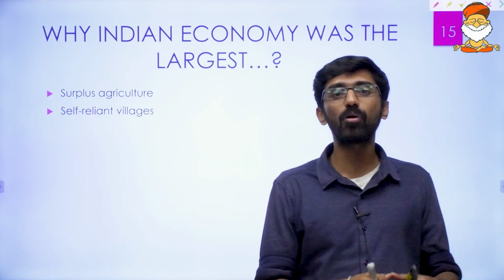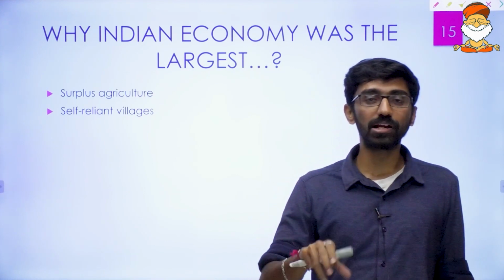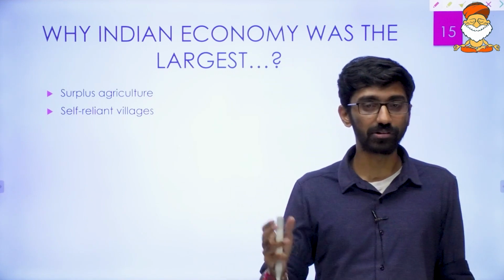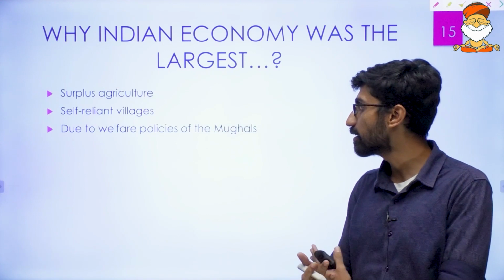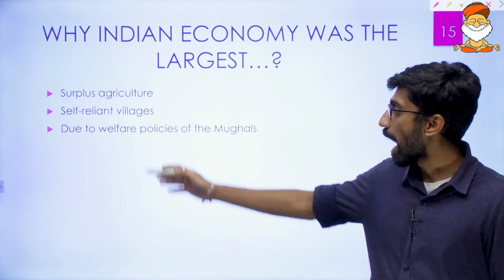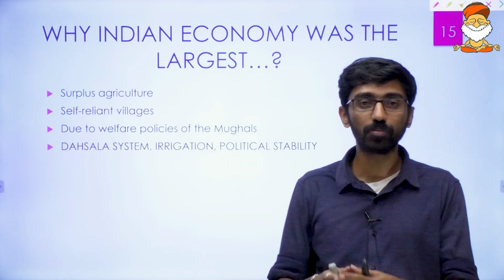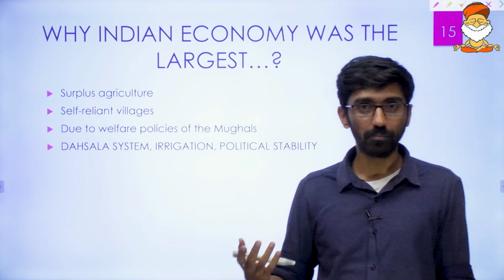Villages were not dependent upon anyone. All the goods and services required by the villages were produced in the villages themselves. There is surplus agriculture. Villages also had a services class, which are called balutedars as well as alutedars. And now these self-reliant villages and surplus agriculture were growing because of the welfare policy of the Mughals, and their welfare policies could be seen in their revenue system as well as the encouragement given by the subsequent rulers.